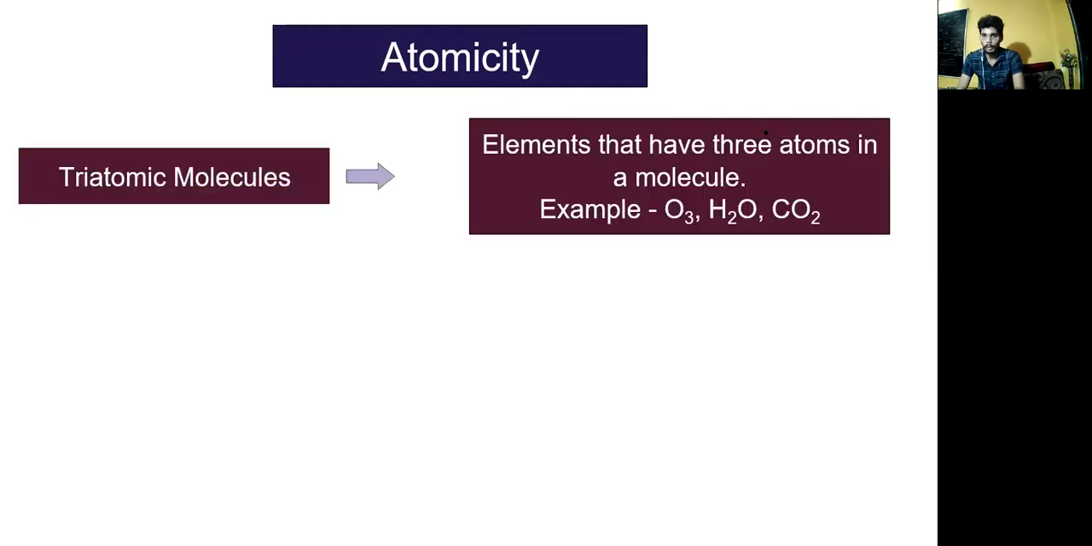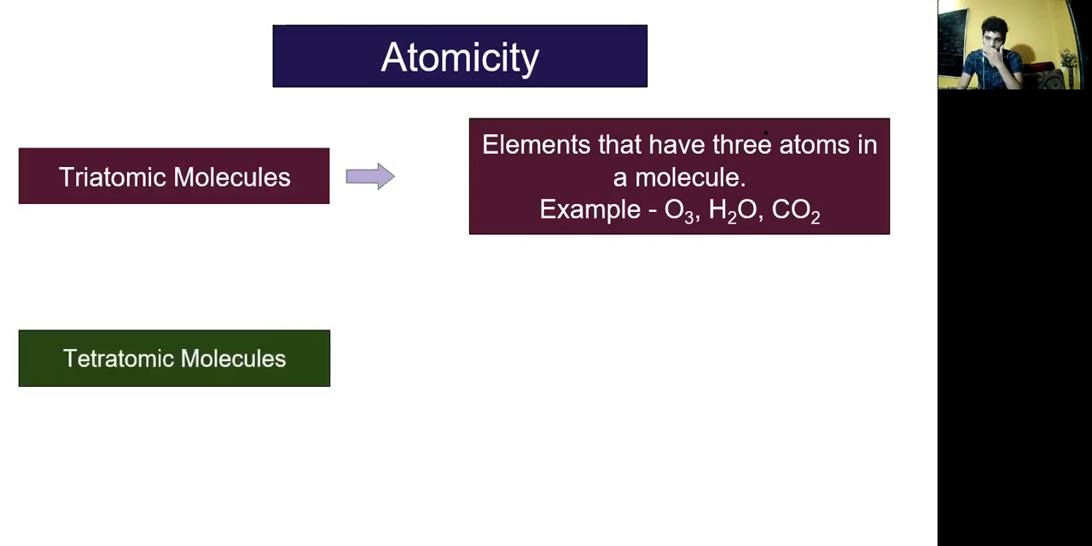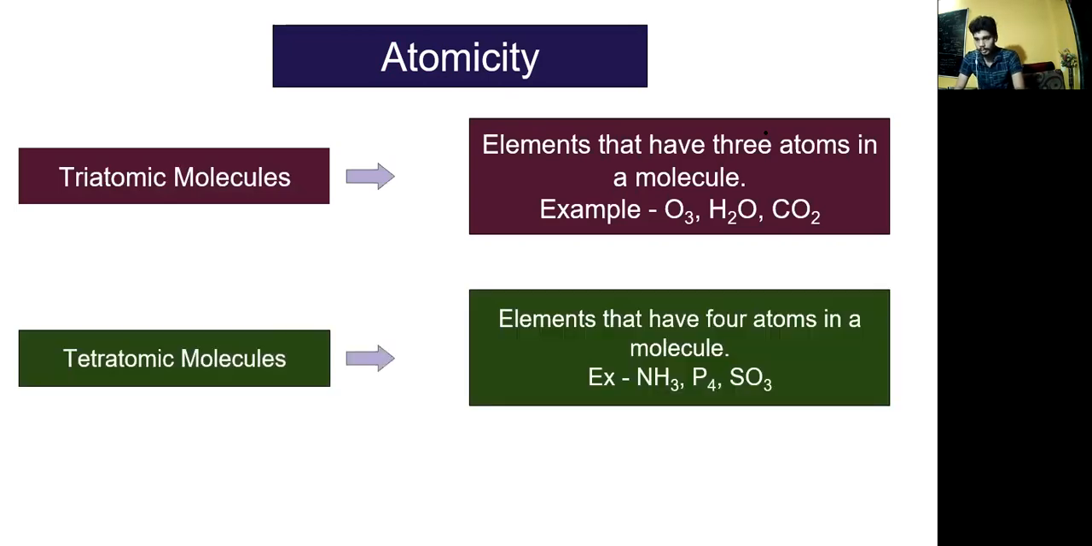Triatomic molecules are elements that have three atoms in a molecule. Example: O3, H2O, and CO2. Tetraatomic molecules are elements that have four atoms in the molecule. Examples: NH3, PO4, SO3. So we have learned about the atomicity.